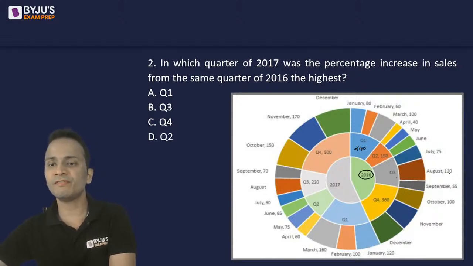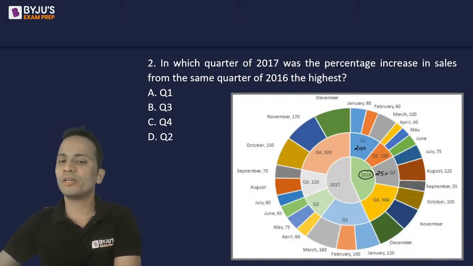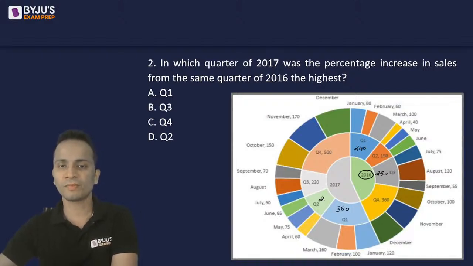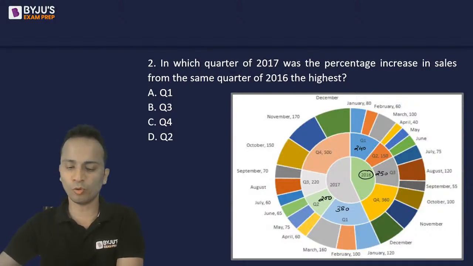Quarter 3, 75, 120 and 55. That is 250. Okay, yes, 250. Quarter 4 is already given. Now the next year, quarter 1, 2017, the sum is 100, 120 and 160. So it is 280 plus 100, 380. All right. Quarter 2, it will be 65, 75 and 60. Right. So 60, 65, 75, 130, 140, 200. Quarter 3 is given, quarter 4 is given.